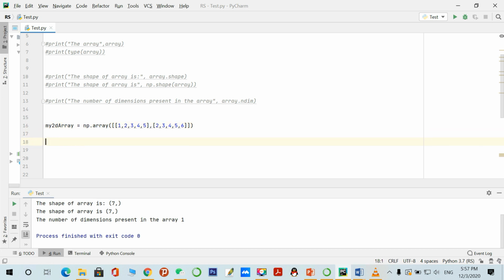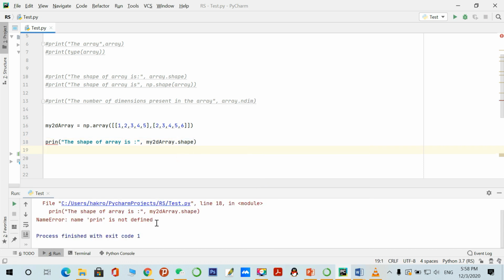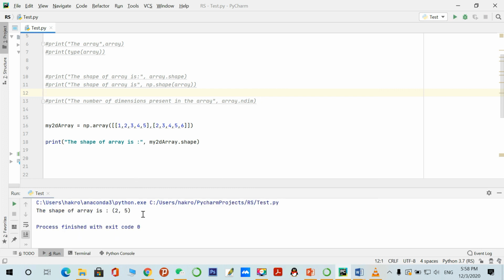So let's print the shape of this two-dimensional array. The shape of the array is like this, this shape. So let's print and see the shape. I'm sorry, I made a mistake writing the print. So let's print again. Yeah, you can see here this is an actual two-dimensional array.